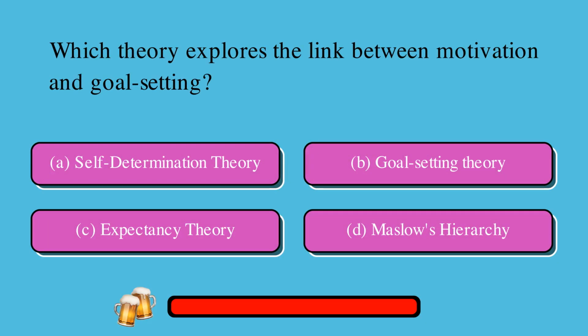Which theory explores the link between motivation and goal setting? A. Self-determination theory, or B. Goal-setting theory, or C. Expectancy theory, or D. Maslow's hierarchy? The correct answer is B. Goal-setting theory.